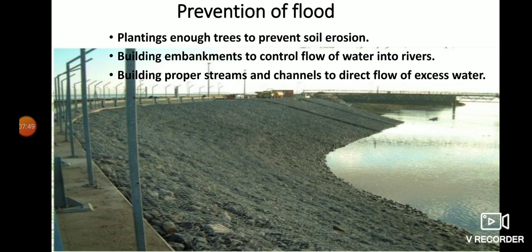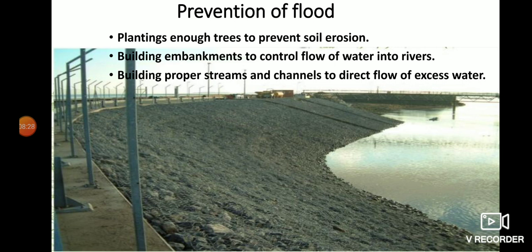Now, how can we prevent flood? We can prevent flood by planting enough trees to prevent soil erosion. If soil erosion can be prevented, flood also can be controlled. So by planting many trees near the river and river bank and sea or ocean beach, we can control the flood. Like the mangrove in Sundarban, you know, it can control the flood or overflow of the excess water from ocean bodies. So it is very important.